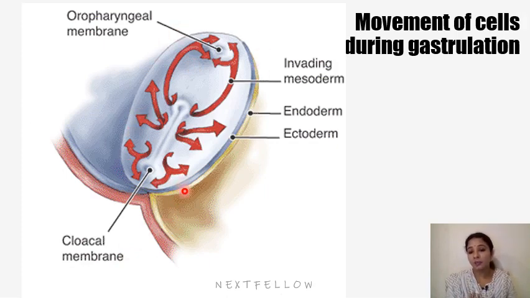So initially in the bilaminar germ disc, it appears to be a circular shape. After the appearance of the primitive streak, we can see the cells migrate towards the cranial end of the embryo, making the caudal end narrow. So the growth is always cephalocaudal in direction.